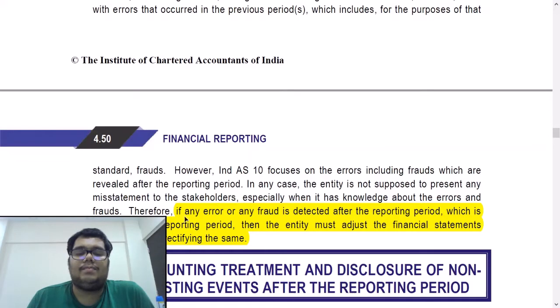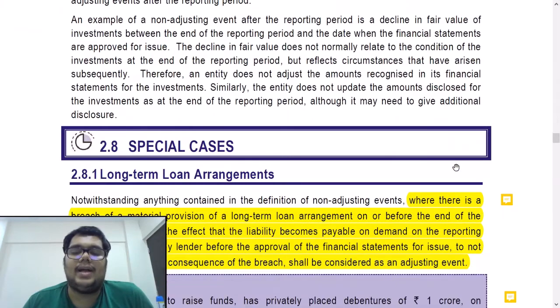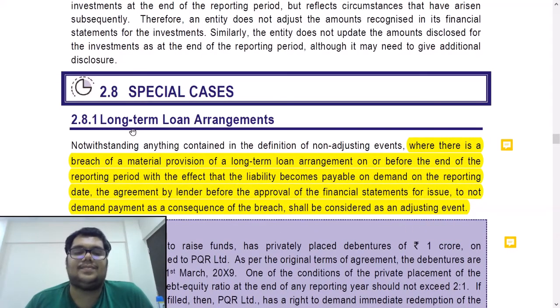This is again very important. If any error or any fraud is detected after the reporting period which is related to the reporting period, the entity should adjust the financial statements appropriately by rectifying the same. So if you come to know of any error or fraud in the reporting period financials, after the reporting period has ended, you should adjust for it, because it is an adjusting event. It is only giving you further evidence of some error or fraud which already existed.